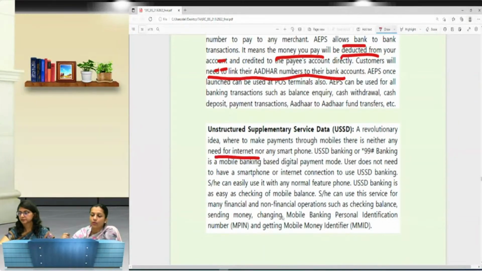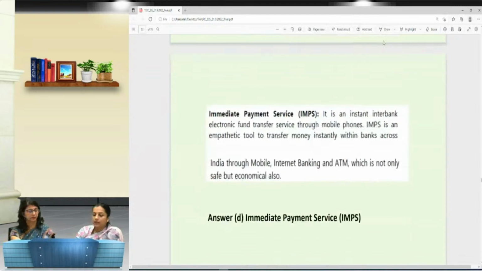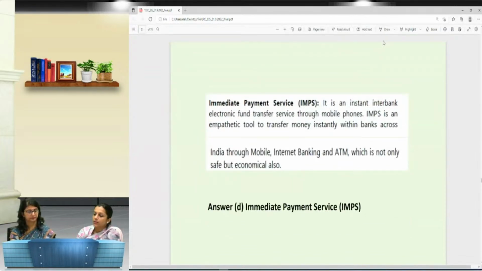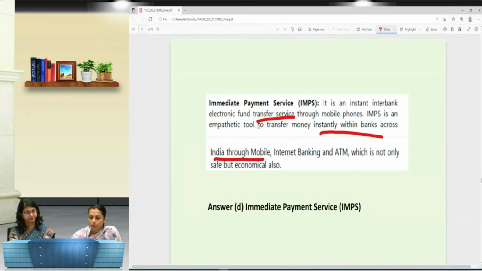There is no need for the internet or the smartphone. And the last is IMPS, that allows instant electronic fund transfer to mobile phone. It is a tool that works instantly within a bank, to mobile, internet banking and ATM. So this is the main definition of it, which is mentioned over there, and the answer would be D.